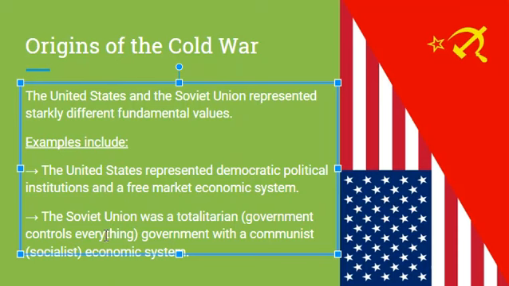So you don't go to the grocery store and buy food, the government just gives you food. You don't go buy a house, the government gives you a house. You don't choose your job, the government tells you what job you're going to have. So the government controls everything in a totalitarian society. And communist just means everything's equal. You all get paid the same, you have the same house. Just means everybody's equal.